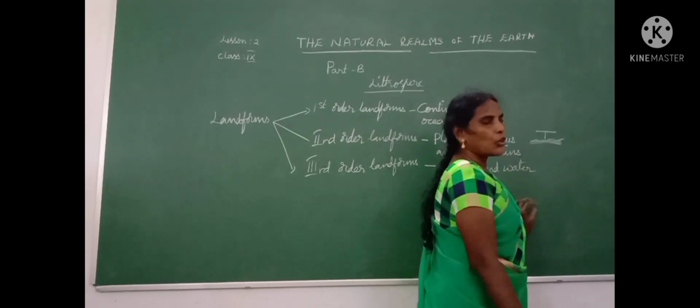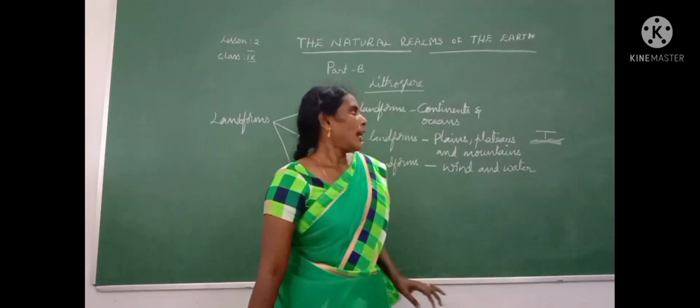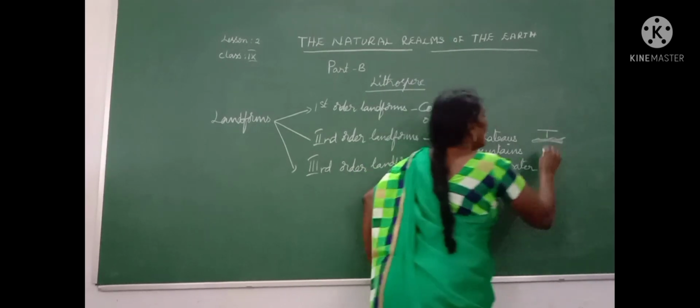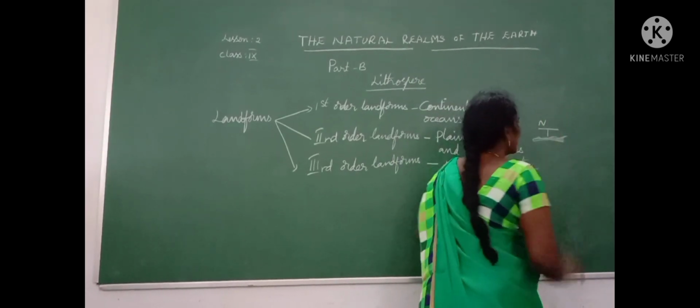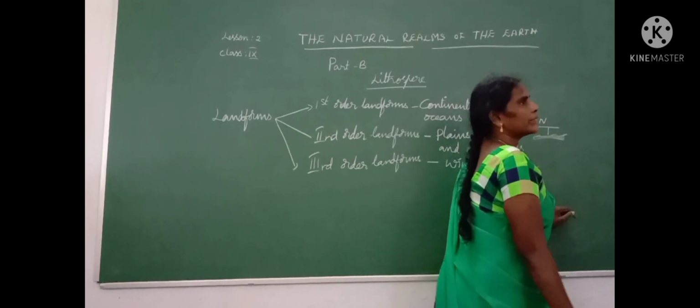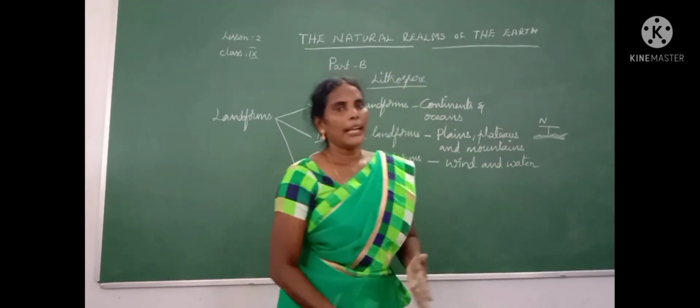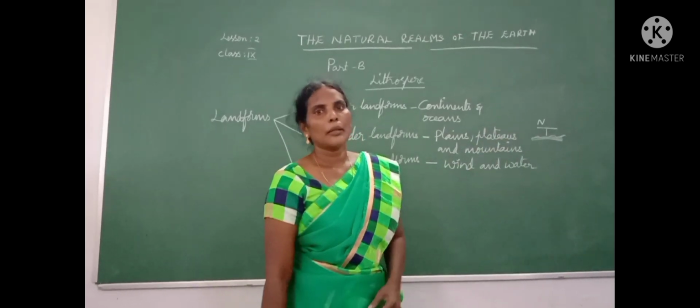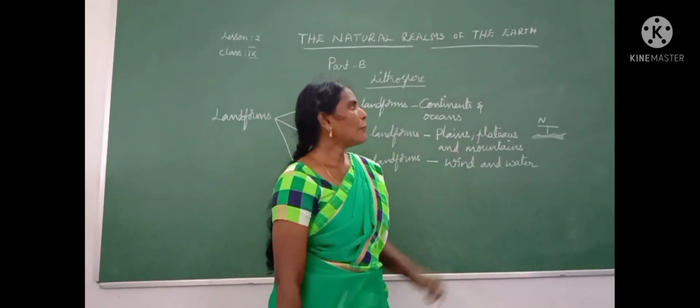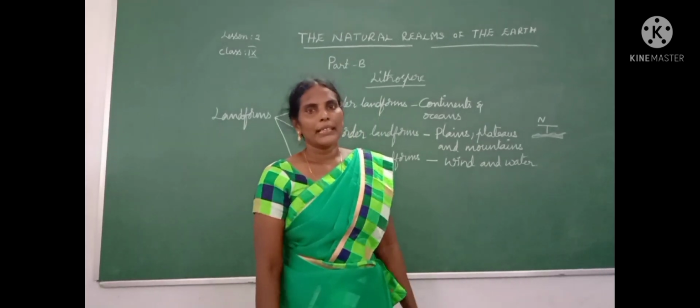Plain means there is no up and down, no hills or mountains or valleys. Such a place is called a plain. For example, the Indo-Gangetic plain in our country.